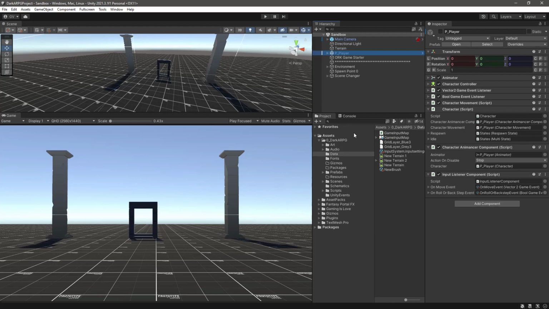So we need to make a decision as to who should be responsible at the end of managing this input. And for some things we still need to do it with the new input system, but for the whole purpose of the game we want the ORK framework to be responsible of the inputs.